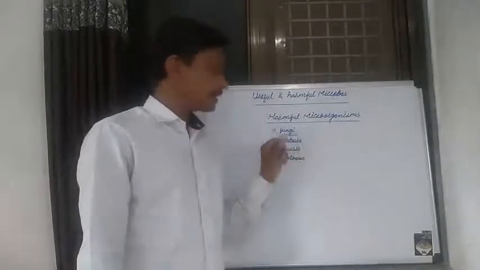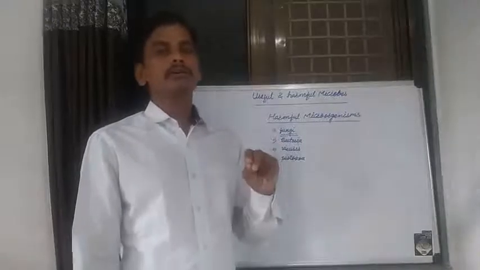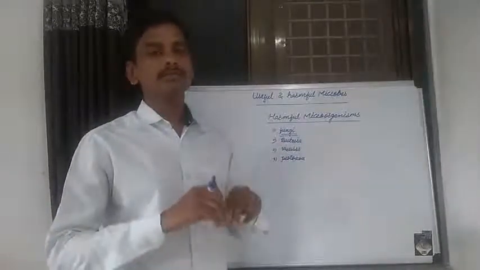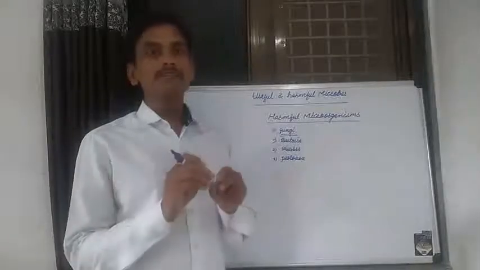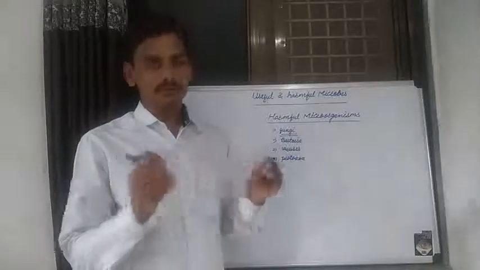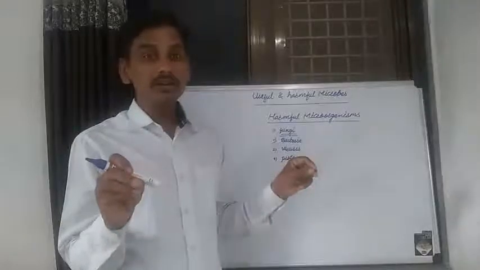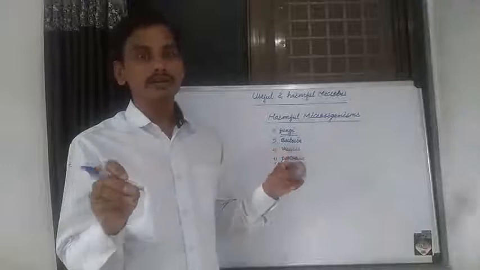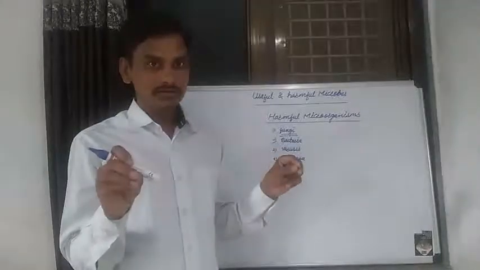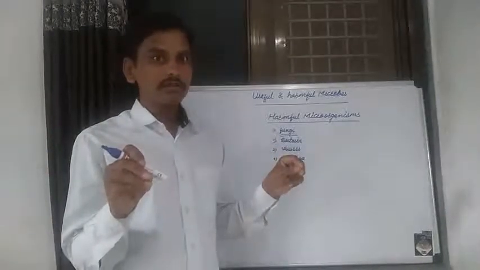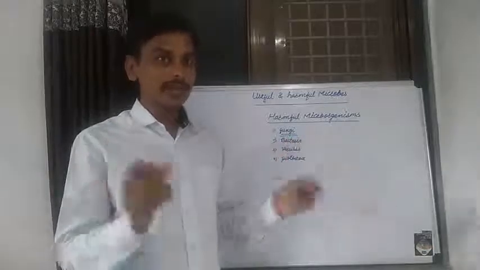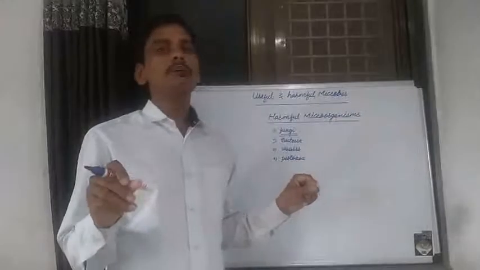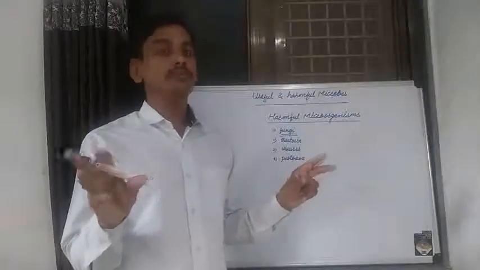When fungi are present in different food materials, for example pickles and jams, whitish or blackish powders are observed on them due to the presence of fungus, and that's why it is harmful to human beings.